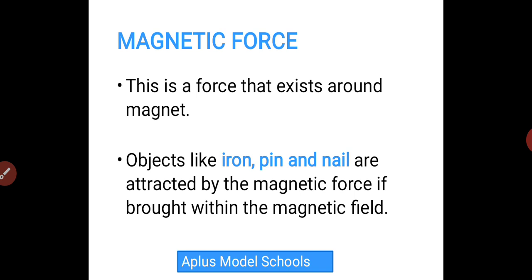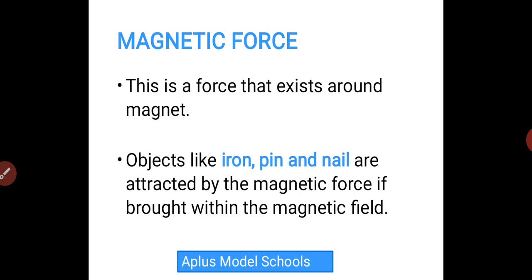So now let's talk about magnetic force. There is a force that exists around the magnet, the force that exists around the magnet. You cannot see it with your physical eyes. The only way you can know that there is a force around that magnet is when you put a metal near that magnet.